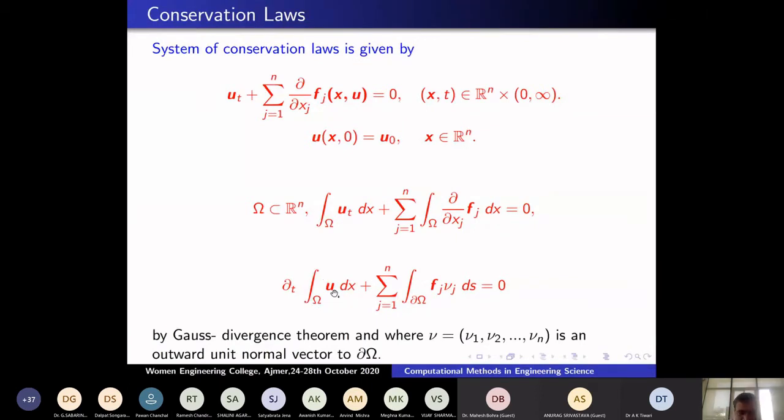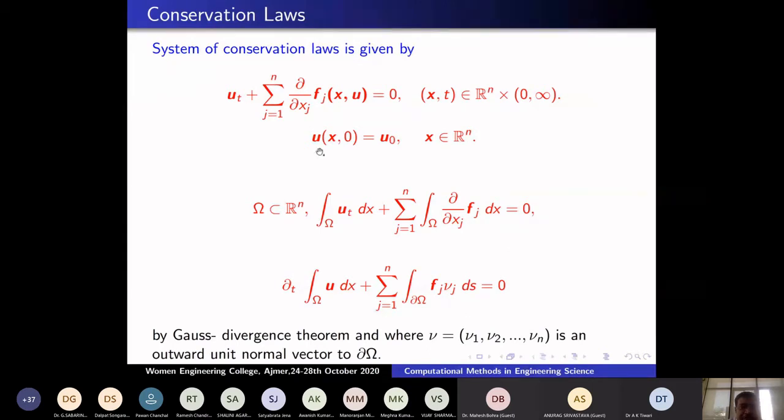Or if you represent the density, then this integral over Ω becomes the mass, and the total mass is conserved. Similarly, mass, momentum and energy are conserved quantities. I will give more specific examples, and how to model them, at later stages.